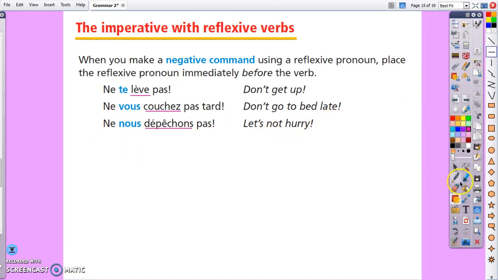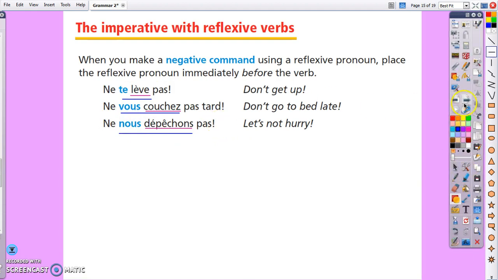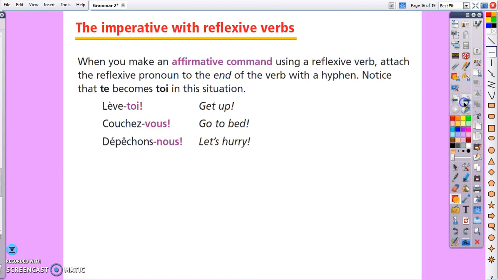So if you look at the whole piece, the te lève is the reflexive verb, ne pas surrounds it. Vous couchez is the whole verb, so ne pas goes around it. Ne nous dépêchons pas, nous dépêchons is your pronoun and your verb, ne pas goes around it. So that's for negative commands.